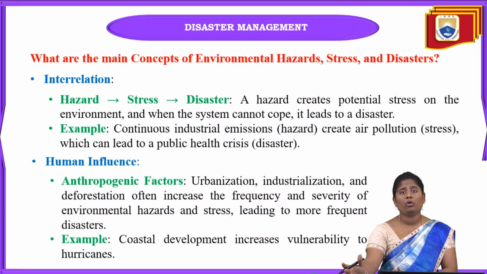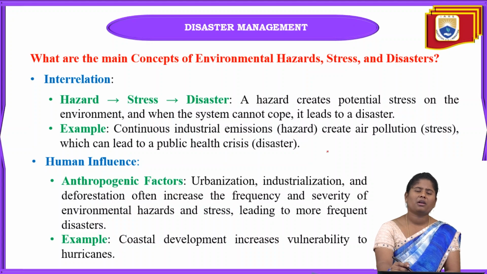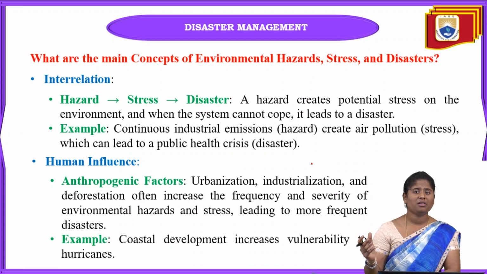And the main example of an environmental hazard is continuous industrial emissions. This continuous industrial emissions is also one of the hazards. Why? Because when industries and factories are continuously working, from those industries we get wastage, and that wastage can come out in the form of air or gas, and some can come in the form of solids through the outlets.